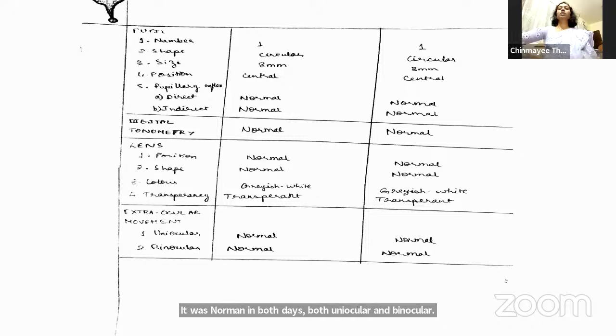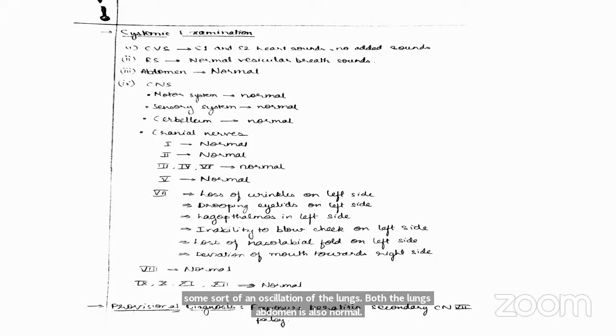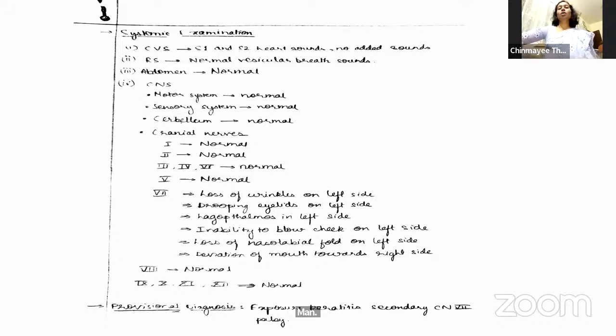Okay, go ahead. Next, systemic examination. CVS: S1 and S2 heart sounds were heard and there were no added sounds. Normal vesicular breath sounds were heard on auscultation of both the lungs. Abdomen was also normal. CNS examination: motor system was normal, sensory system was normal, cerebellar system was also normal. Just tell whatever is abnormal.